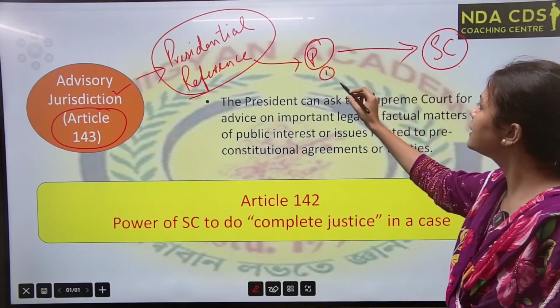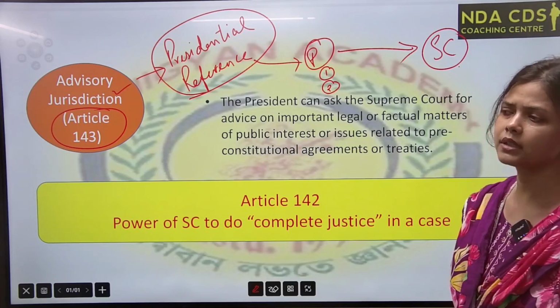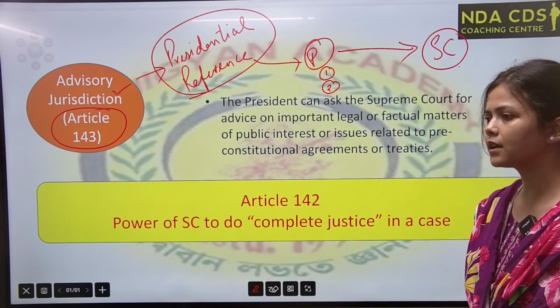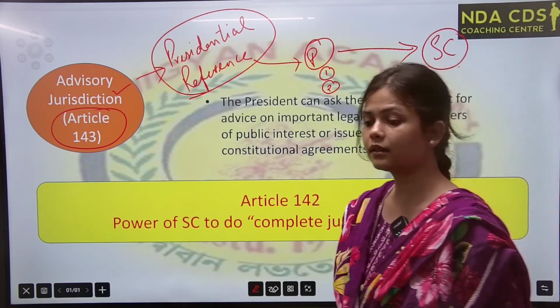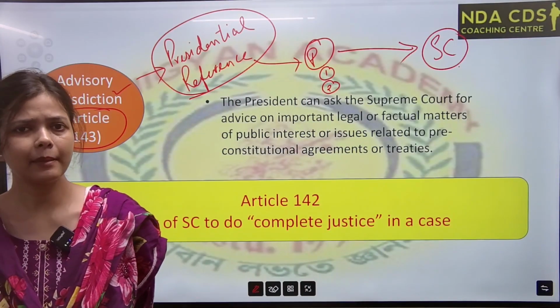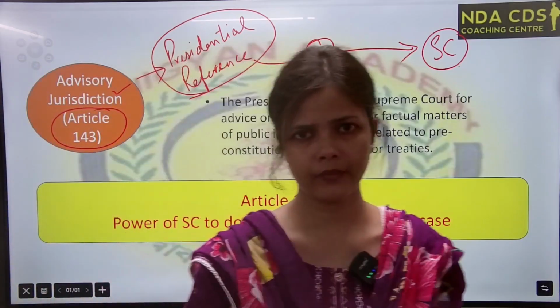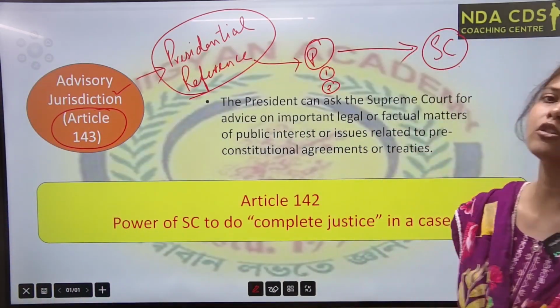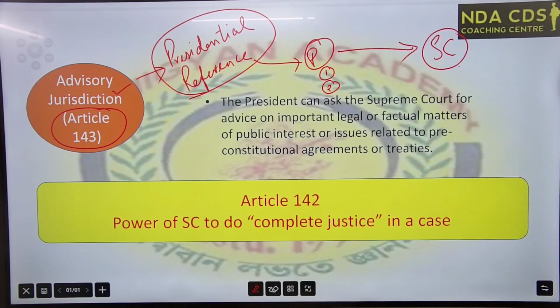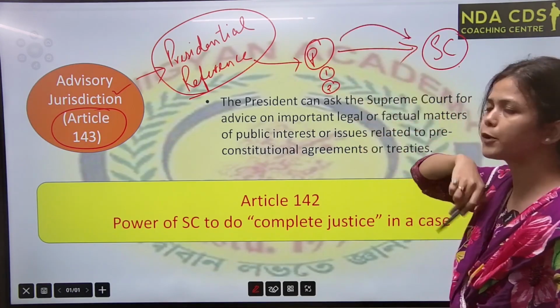Okay, and in number two case, in any pre-constitutional treaty, for example, let's take India's treaty with Nepal, or for example India and Pakistan's Indus Water Treaty, 1950, or any pre-constitutional treaty, in those two cases president can seek advice from Supreme Court of India.